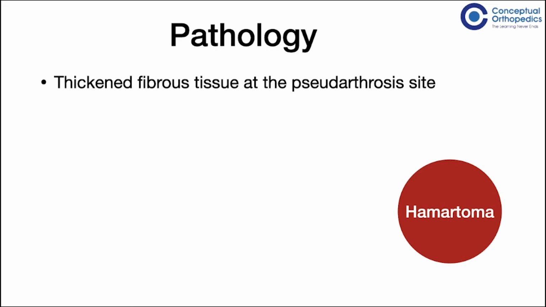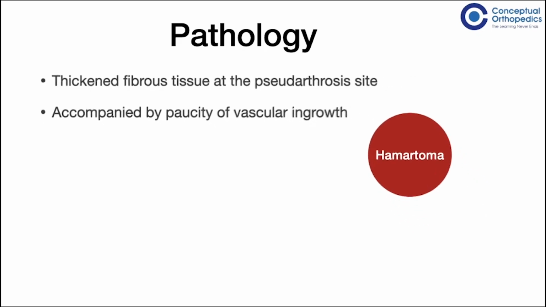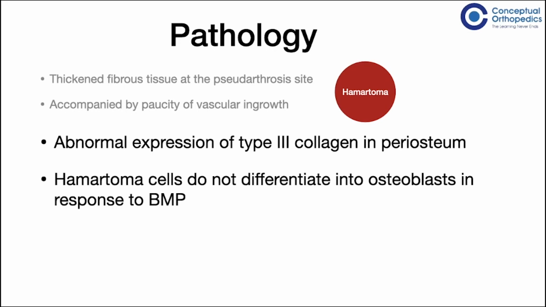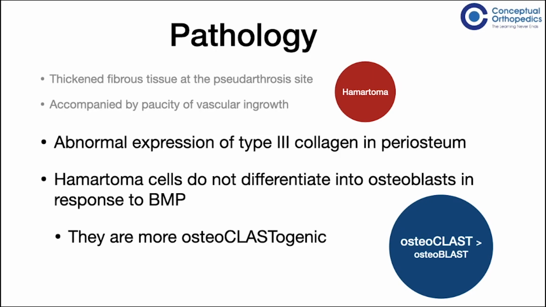Excision of the hamartomatous fibrous tissue around the pseudoarthrosis site at the time of surgical treatment is therefore usually emphasized. There is also a paucity of vascular ingrowth around the pseudoarthrosis site. Researchers from China have shown that there is an abnormal expression of type 3 collagen in the periosteum, which is distinctly different from the type 1 collagen of the normal periosteum. It is also noticed that the hamartoma cells do not differentiate into osteoblasts in response to bone morphogenic protein, and they are more osteoclastogenic than osteoblastic in nature.